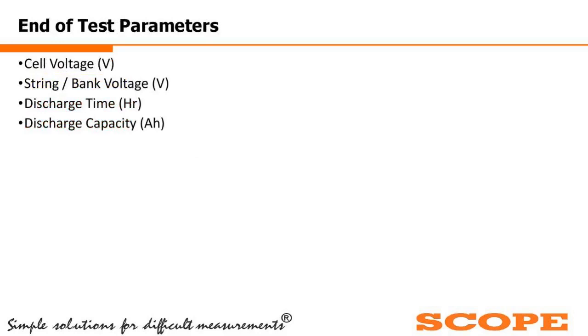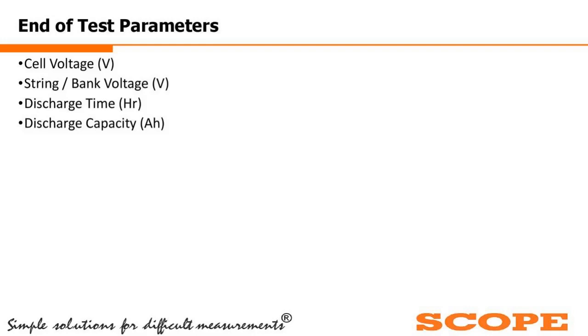So there are some test parameters you need to select while you are doing the discharge test. You need to put in some values: one is the cell voltage, one is the string voltage, one is the discharge time, and one is the discharge capacity, that is the battery bank capacity. So you need to put in these values whenever you are doing the test.